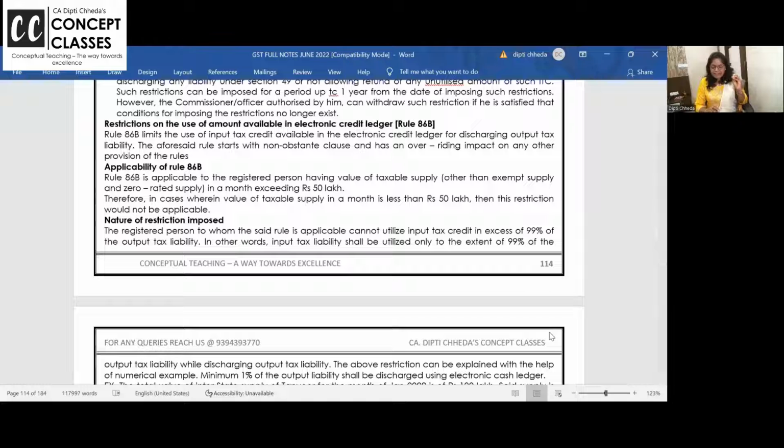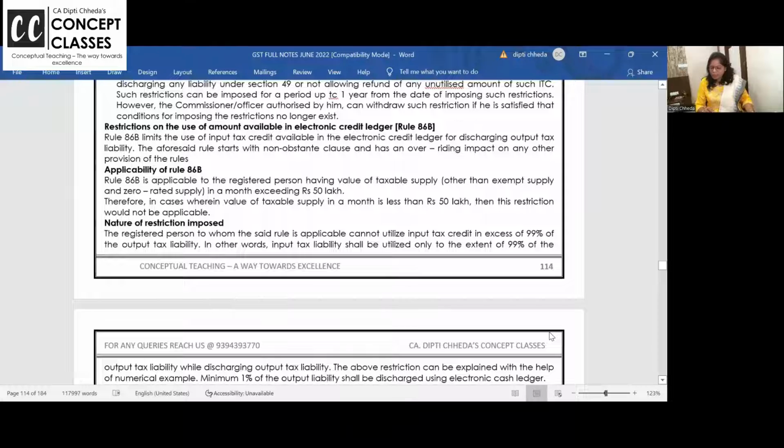Rule 86B limits the use of ITC available in the electronic credit ledger for discharging output tax liability. The aforesaid rule starts with a non-obstante clause and has an overriding impact on any other provisions or rules. Okay? 86B is going to have an overriding effect on other provisions, and it is regarding payment of the tax.